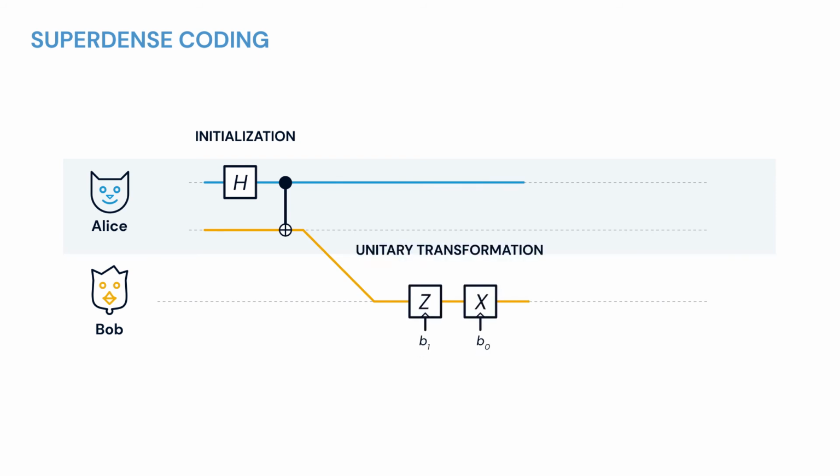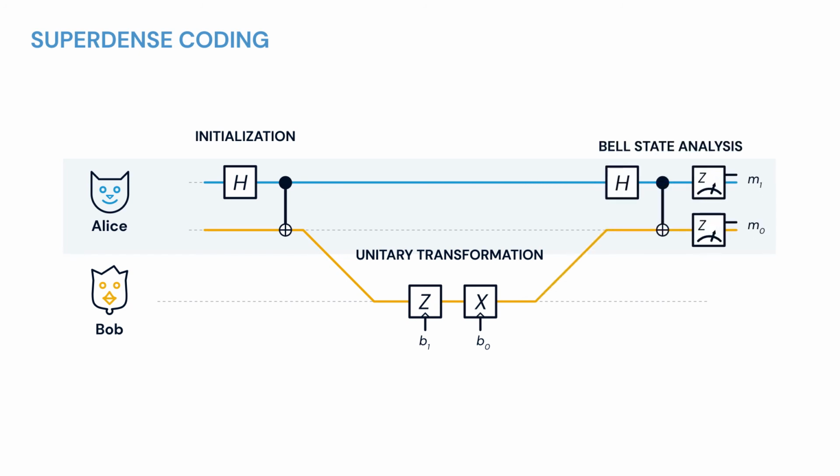Well, in super dense coding, this is exactly what happens. However, instead of blue preparing a Bell state and deciding which one he wants in the end, he leaves this last part to yellow. Therefore, yellow receives the other constituent of the initial Bell state, determines the unitary operations, X and Z, to be performed based on the bit string that corresponds to the message he wishes to send, and just routes it back to blue.